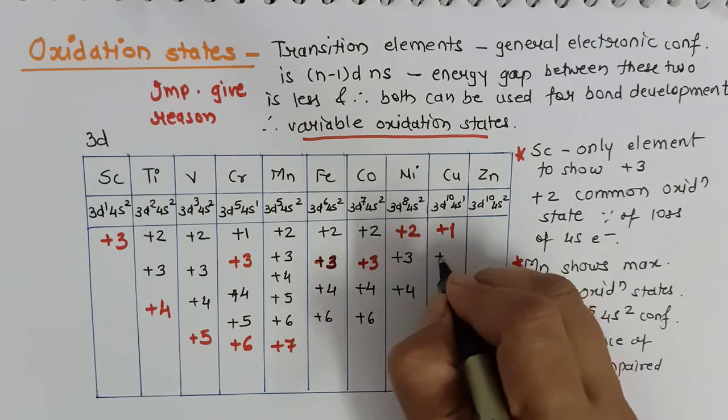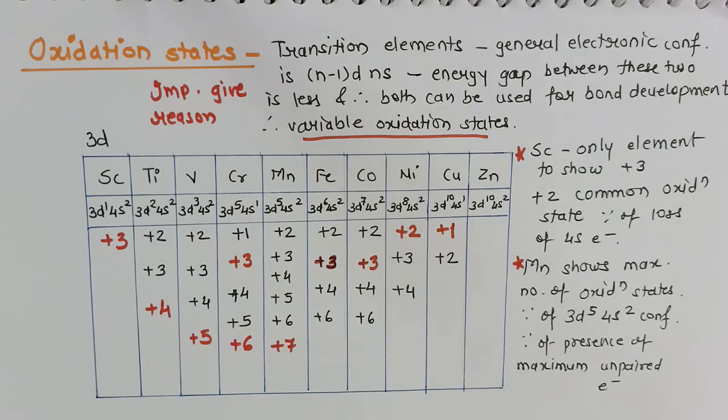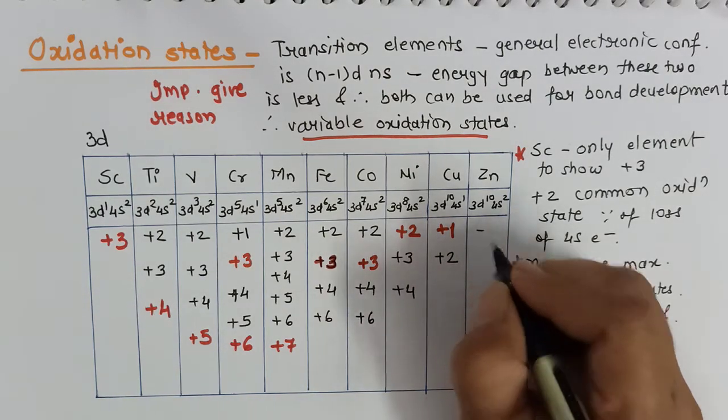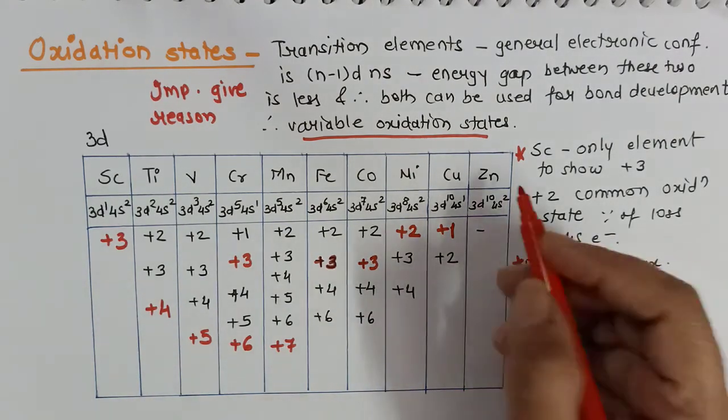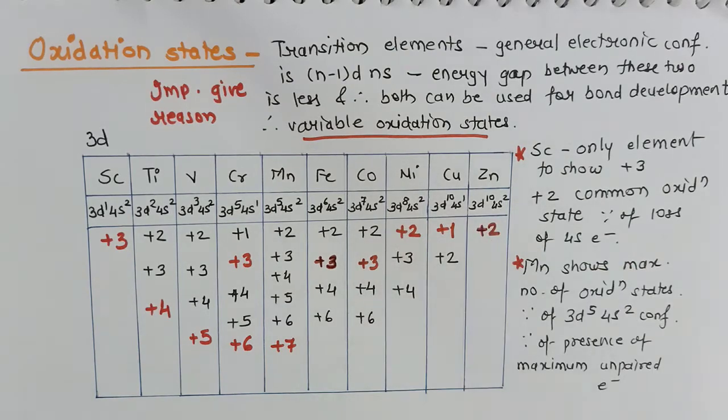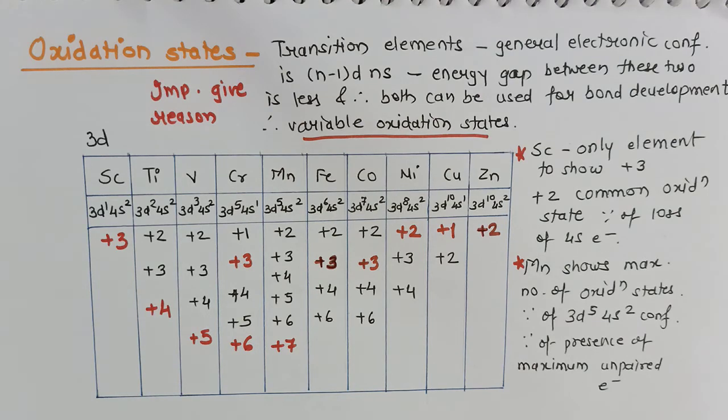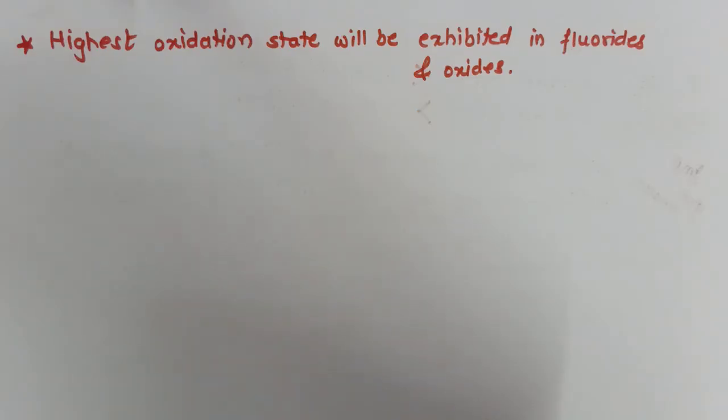It can also show the +2 oxidation state. And zinc shows only the +2 oxidation state, although it can show +1 also, but zinc cannot go above +2. Remember, zinc cannot go above +2. Reason? Because zinc will achieve the 3d10 configuration.